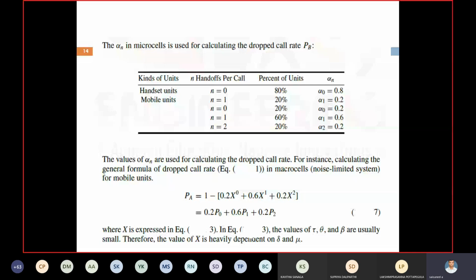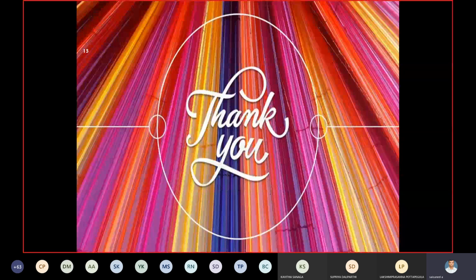Today in this class we discussed: What is the definition of dropped call rate? What parameters do we have to consider? And what parameters do we have to consider for better voice quality, to reduce the dropped call rate? What is the general formula of dropped call rate? What is the commonly used general formula for dropped call rate? And how to calculate the alpha n value based upon handoff. This is the topic we have discussed in today's class.